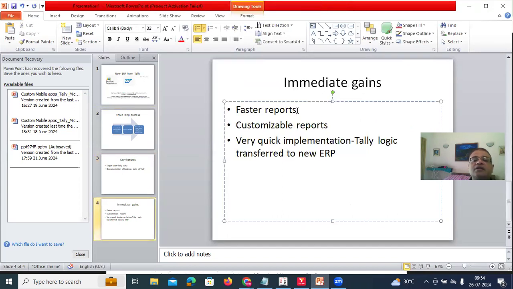What are the immediate gains? You will immediately gain either way faster reports, customizable reports, and very quick and modularized implementation of the ERP of your choice. Thank you.